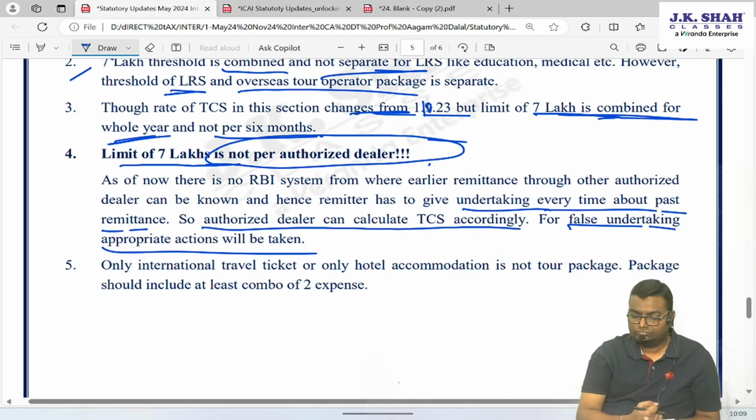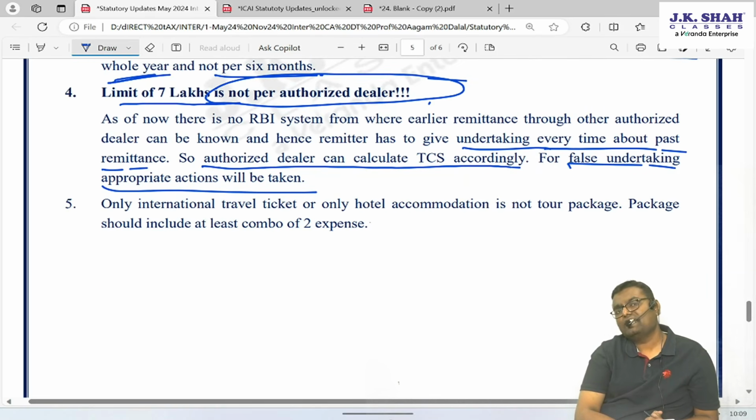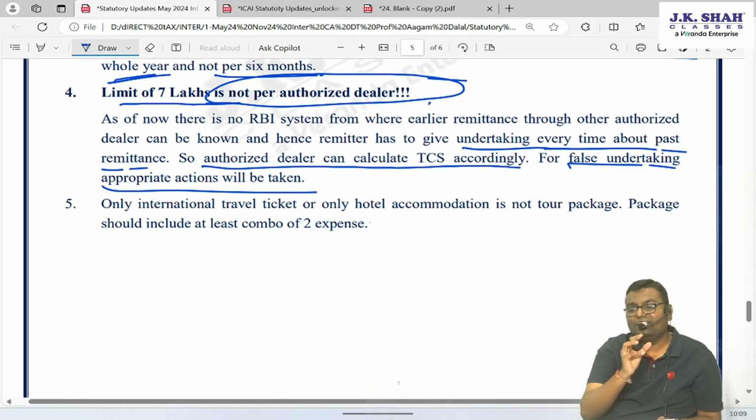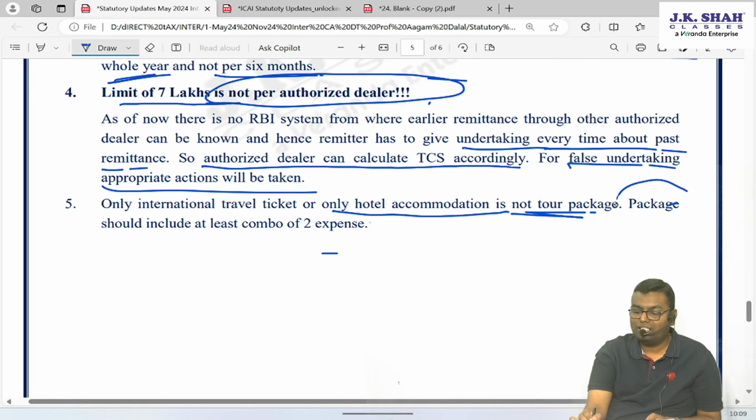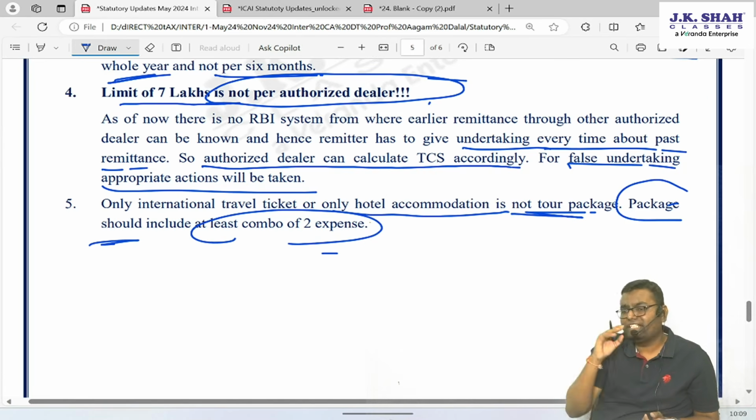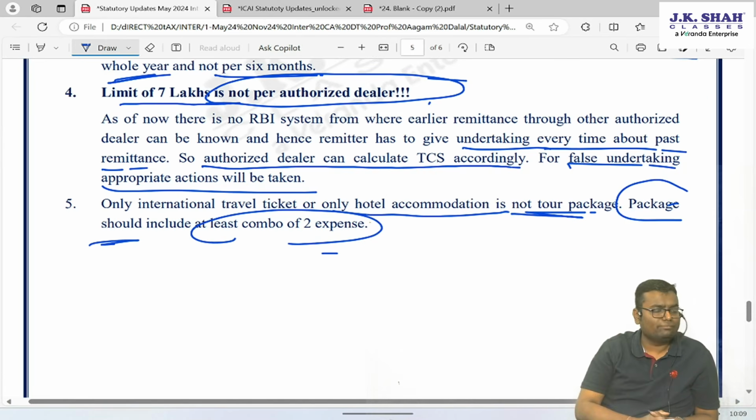One last question arises: on an international tour package, you are saying that TCS is there without any threshold. But what is a tour package? Booking only travel tickets, is it a tour package? Booking only hotel accommodation, is it a tour package? The answer is that only an international travel ticket or only hotel accommodation is not a tour package. A package should include at least a combo of 2 expenses, either hotel plus tickets plus any facility in that country.